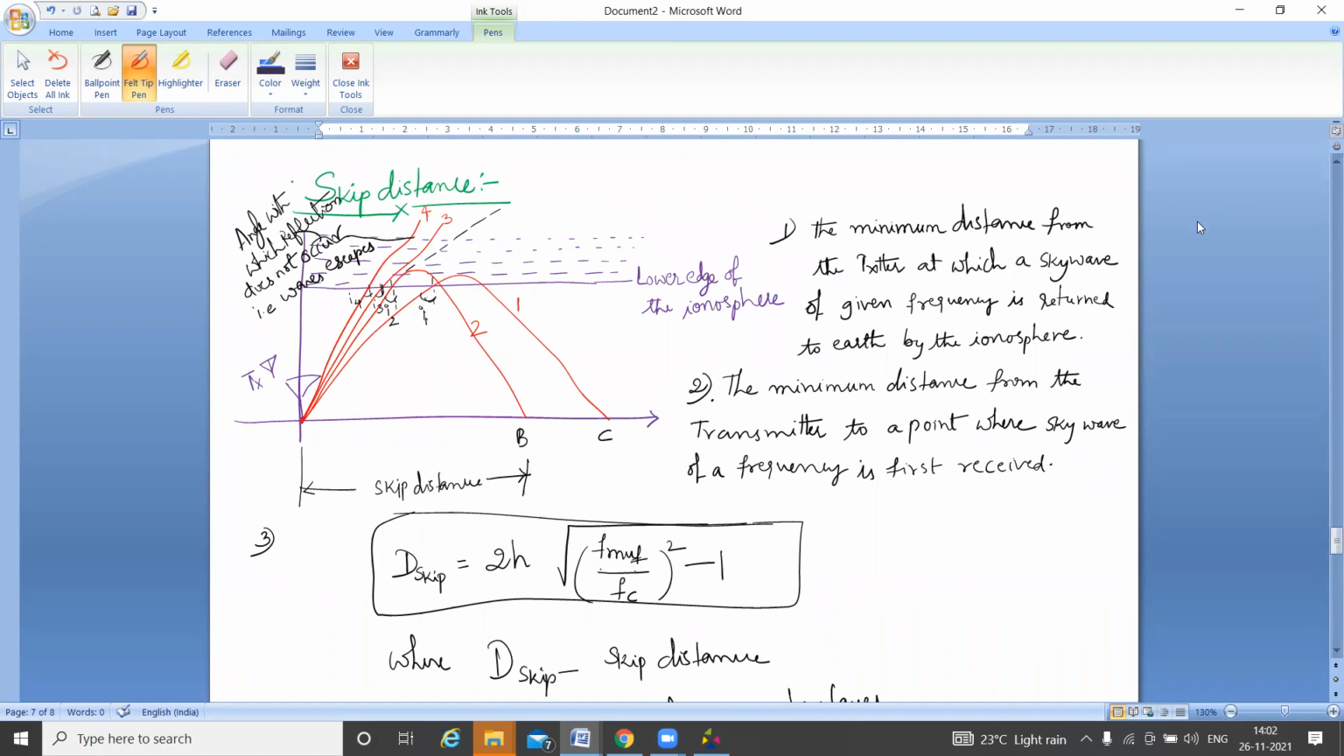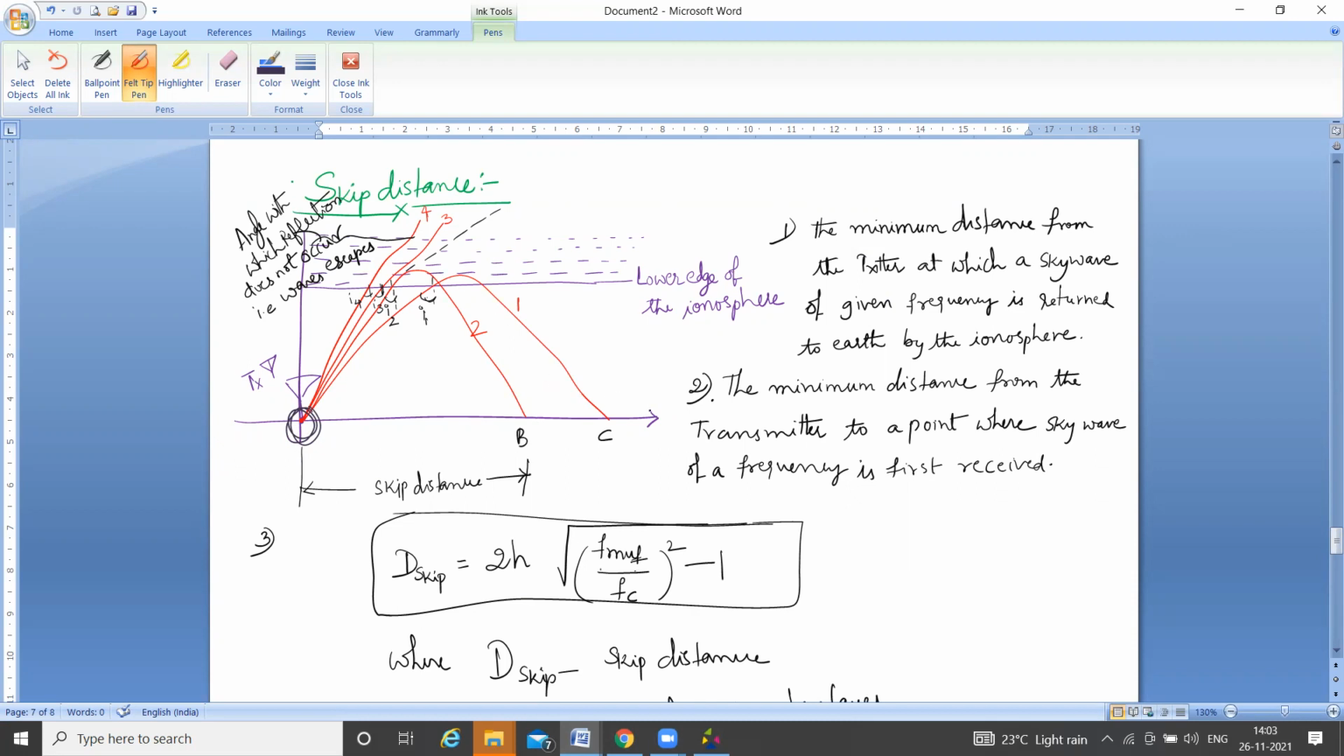Good afternoon. In this session I'll define skip distance and virtual height, and the relationship between the parameters, in ionospheric wave propagation. Previously I wrote all the statements required for the explanation. Consider this point as the transmitting antenna. Its signal radiates into free space and travels, and refraction of electromagnetic waves takes place and the wave returns back to the earth.